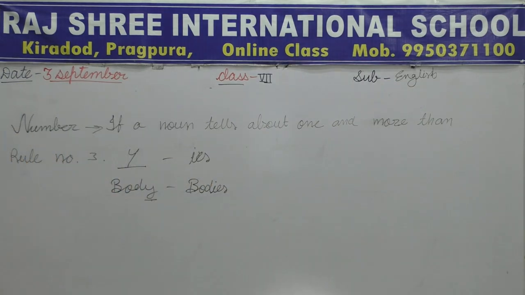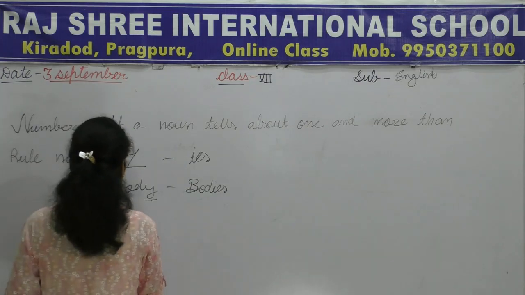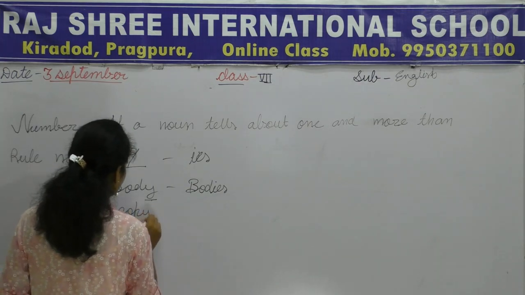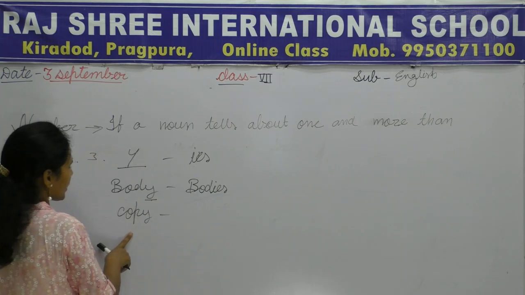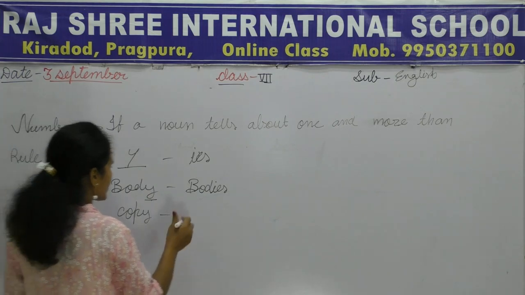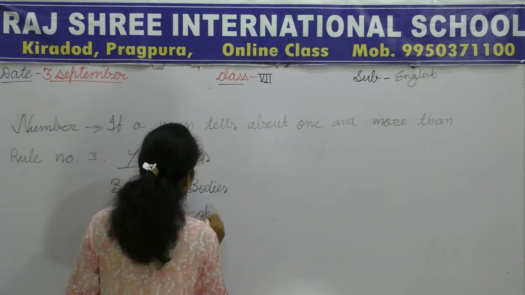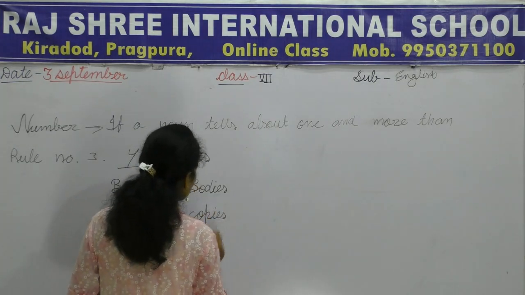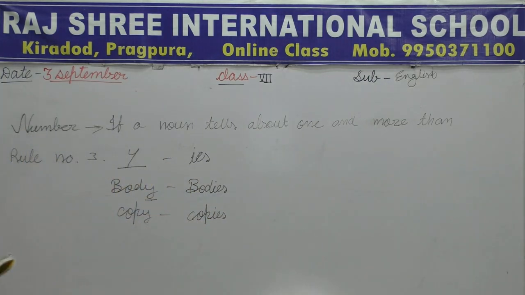Clear? Let's take one more example. Copy. Firstly, we will check the last letter of this word. It is y, and it will become copies, right?